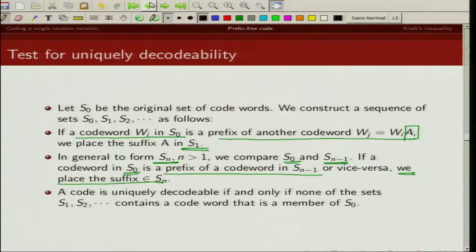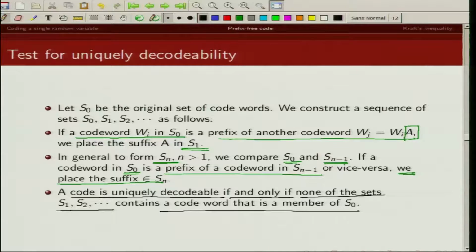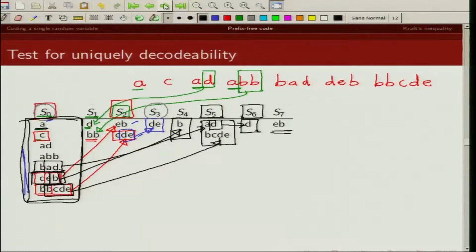Now once we have found the sets, a code is uniquely decodable if and only if none of these sets S1, S2, S3, Sn contains a code word that is a member of S0. So the condition that we want is none of these code words like D, BB, EB, CD, D, B should be part of S0.